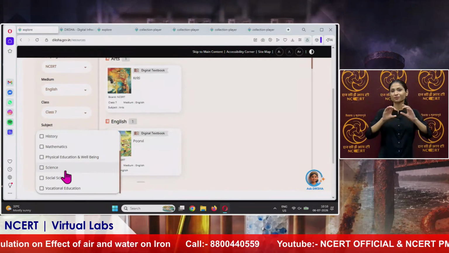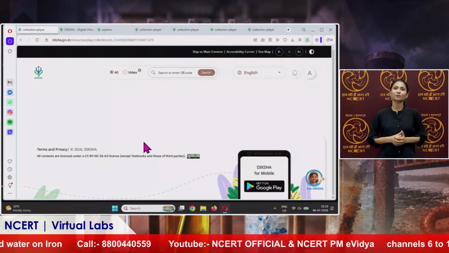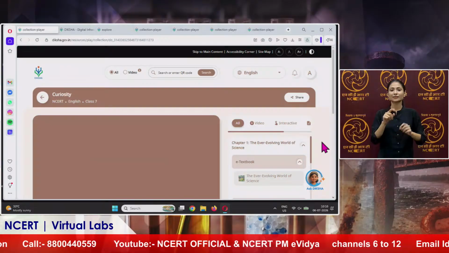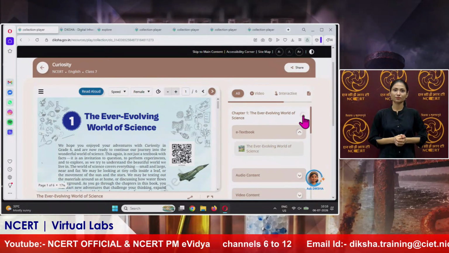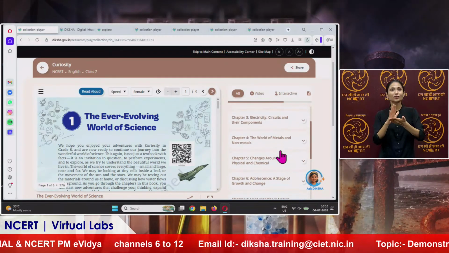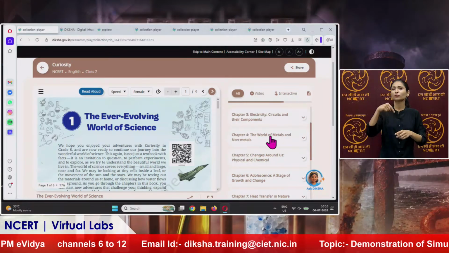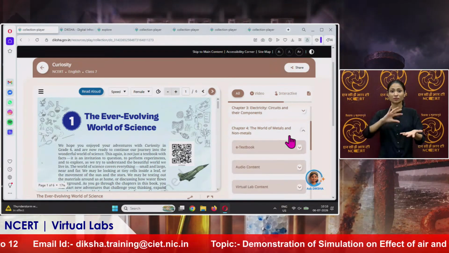Now, subject is science. We will click on Curiosity, and it will land on the page of class 7 Curiosity. All the chapters are showing here on the right side. Chapters 1, 2, 3, 4, and today's topic is from chapter 4, the world of metals and non-metals. We will click on this.